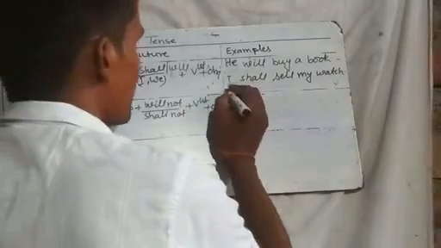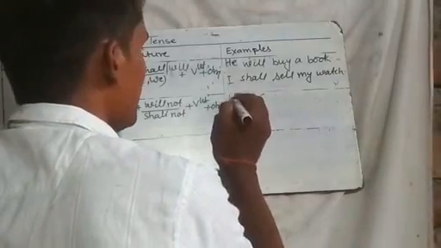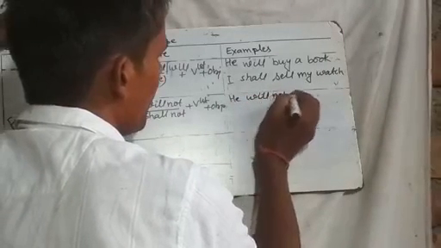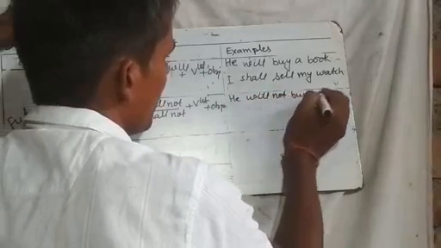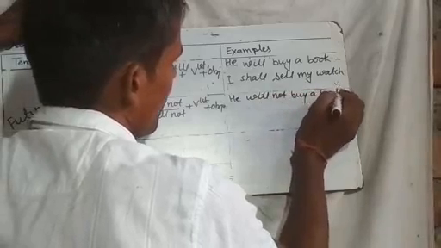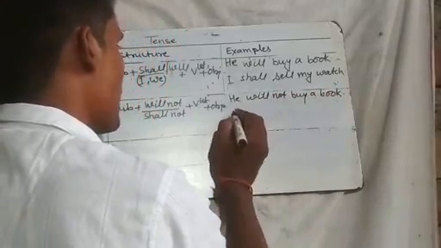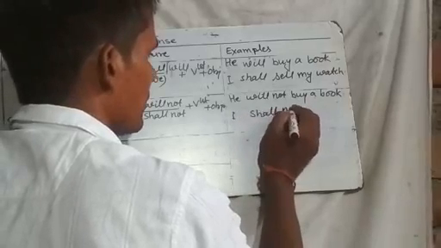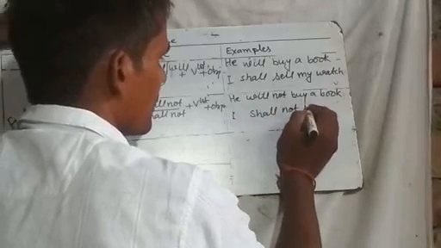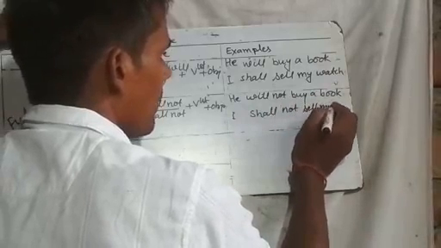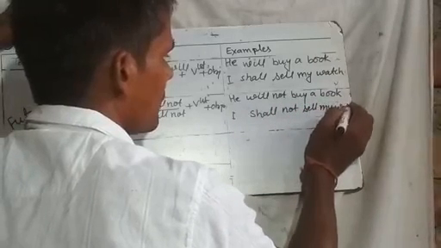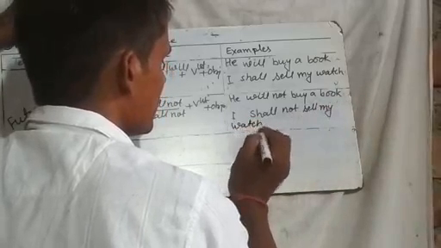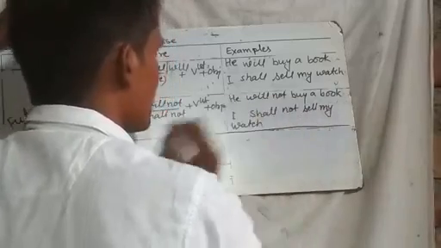Examples here: he will not buy a book. And another, I shall not sell my watch. Clear?